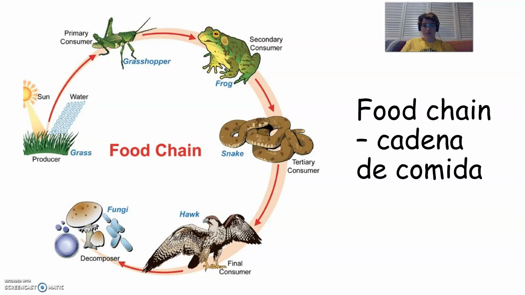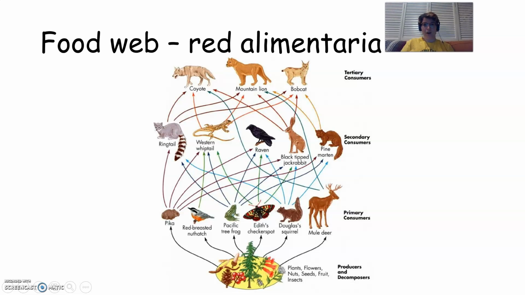The decomposer is fungi or mushrooms, and these are things that break down the hawk when it dies to create energy for new grass to grow. Most environments have more than one food chain, which creates what we call a food web, a red alimentaria. A food web is made up of lots of different producers, consumers, and decomposers that all work together in the environment. All of these things rely on each other to get energy and to live.